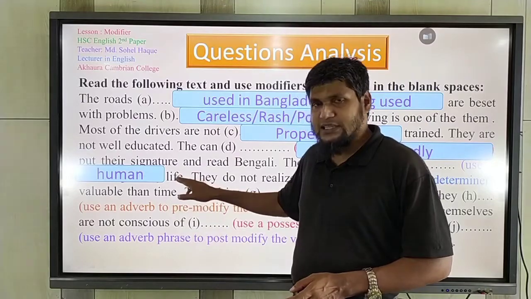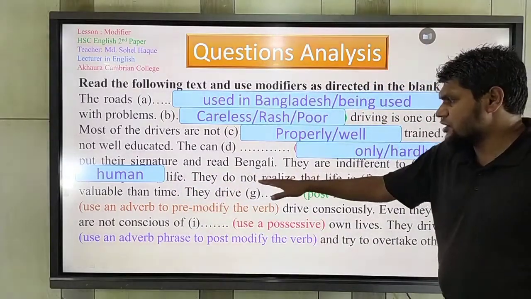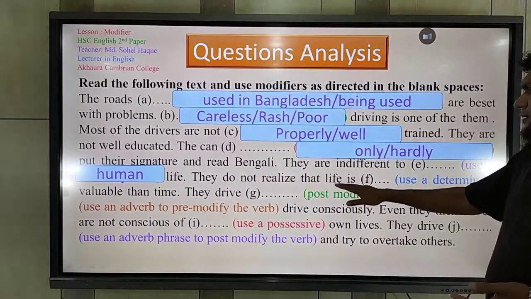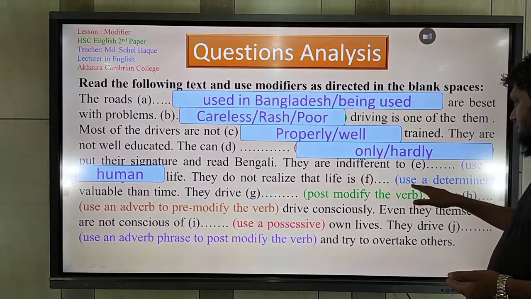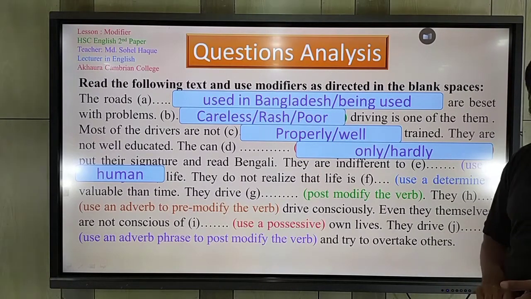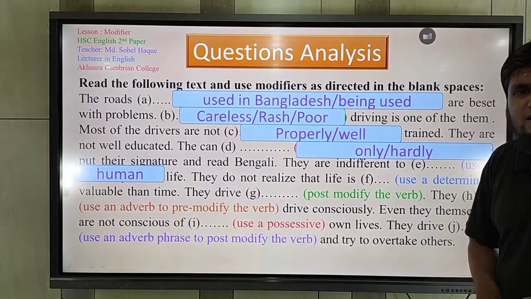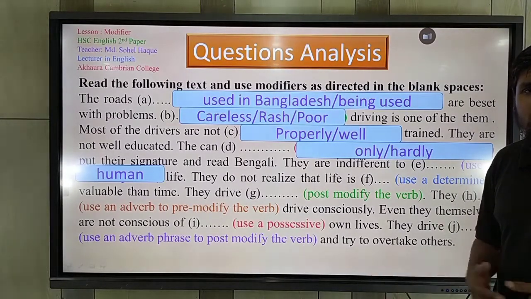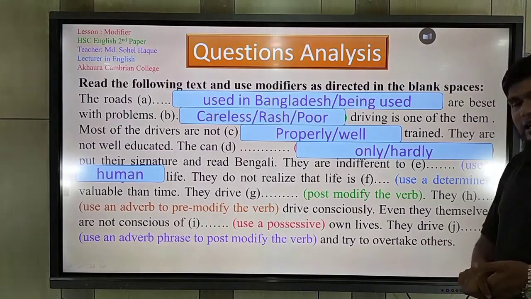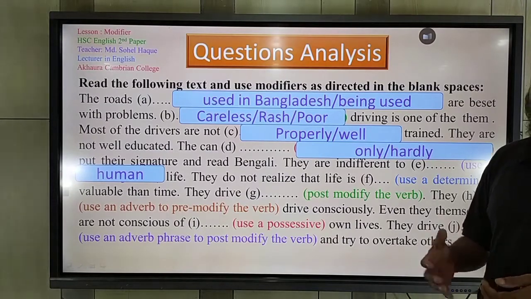What type of life is it? Human life. So what should we study? They do not realize that life is dash. Use a determiner. You should use a determiner. So what is called a determiner? A determiner determines the noun or adjective. So a determiner generally gives some information about the noun.